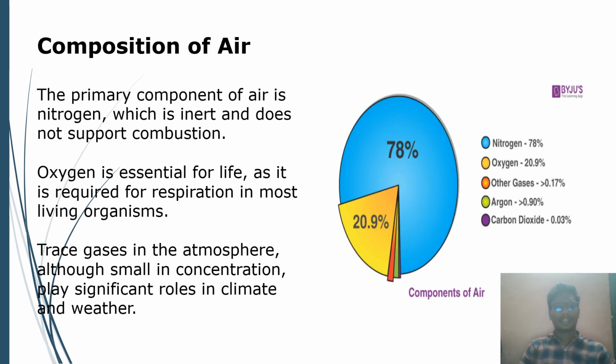Composition of air. The primary component of air is nitrogen, which is inert and does not support combustion. Oxygen is essential for life, as it is required in the respiration of most living organisms. We can see in the figure on the right side of the slide, 78% is nitrogen in the air, just 20.8% is oxygen, indicated by the yellow color. Another color, orange, indicates other gases, which are less than 0.17%.